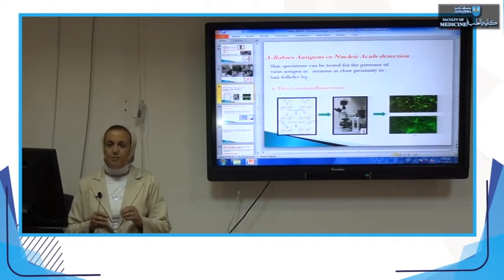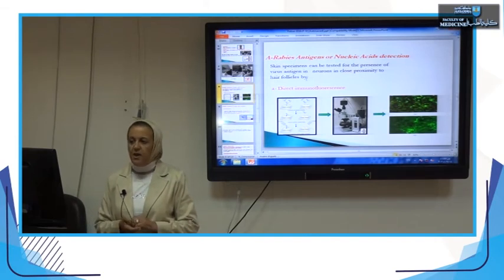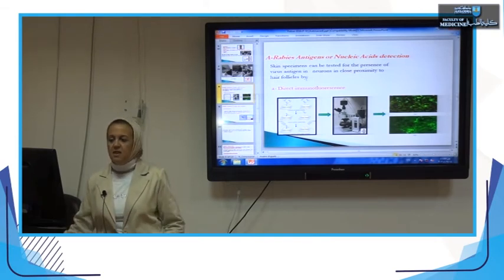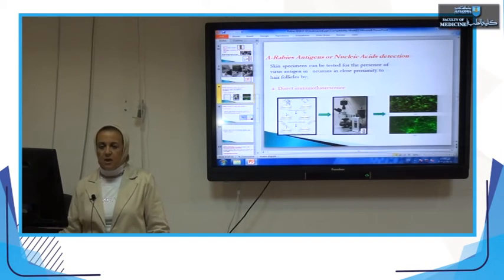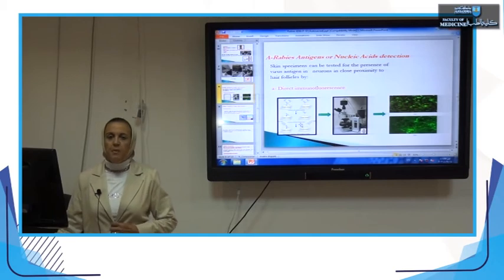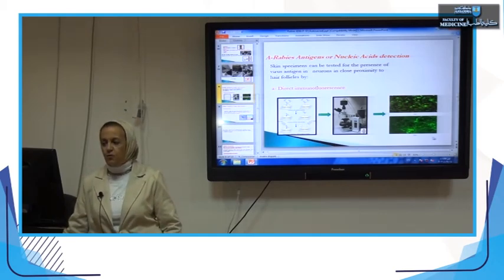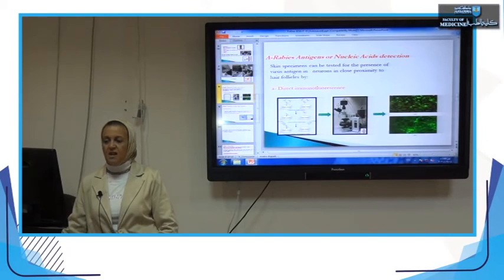We take a skin specimen, as explained before, spread it on a slide, stain it with fluorochrome-labeled immunoglobulins, wash and prepare the slide, and examine for the presence of rabies virus. Here, no virus antigen is present, and therefore examination by the ultraviolet microscope appears as a dark field or black field with no fluorescence present. This is the ultraviolet microscope, and this is the picture you see by the ultraviolet microscope.